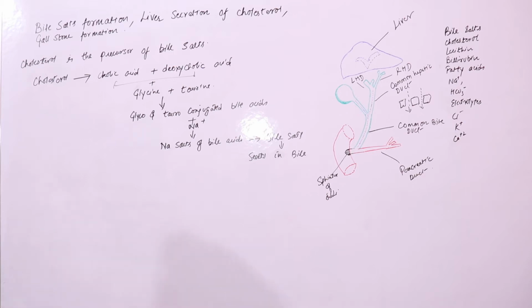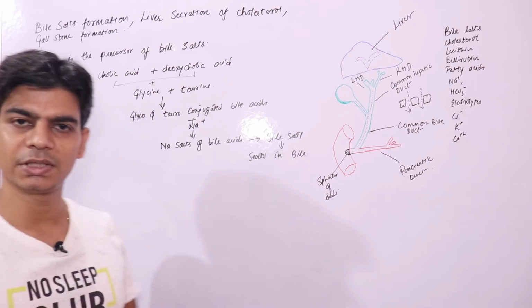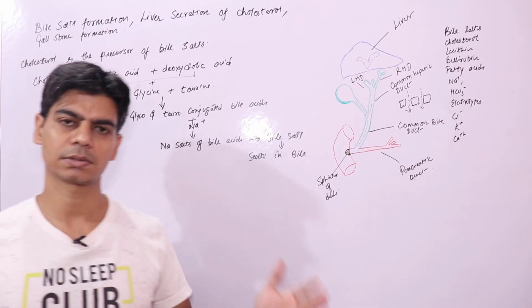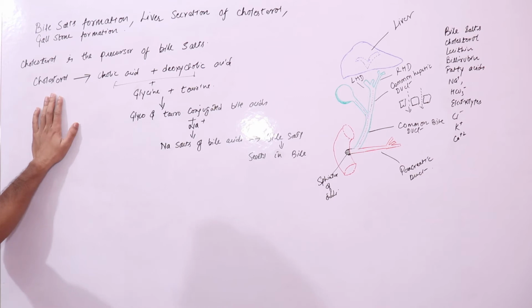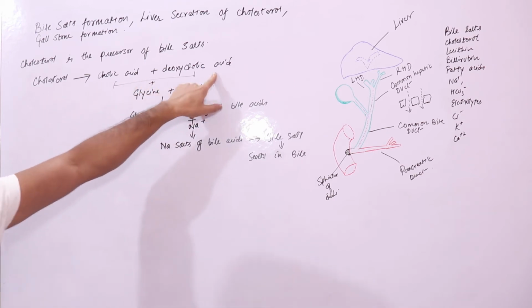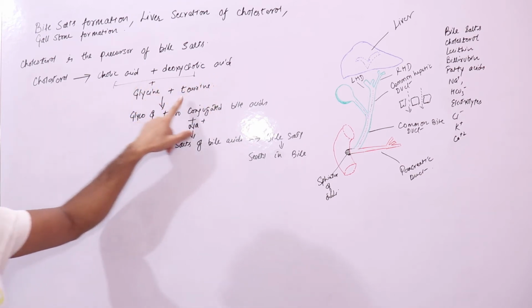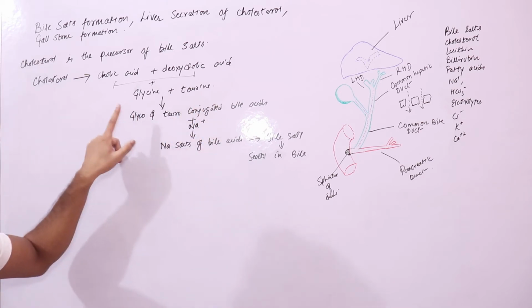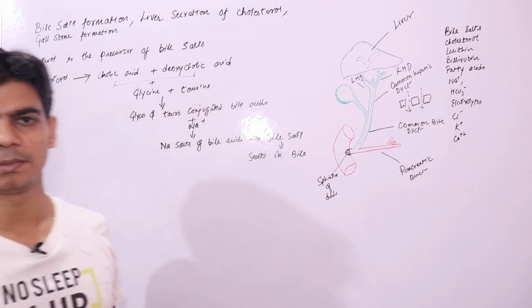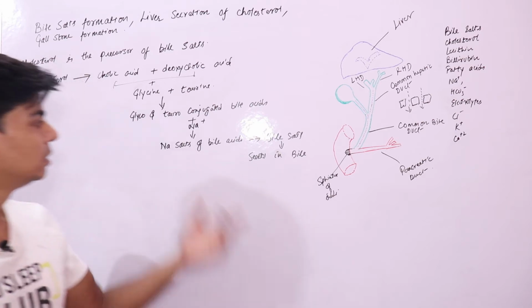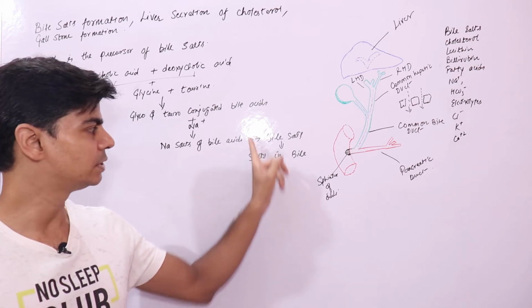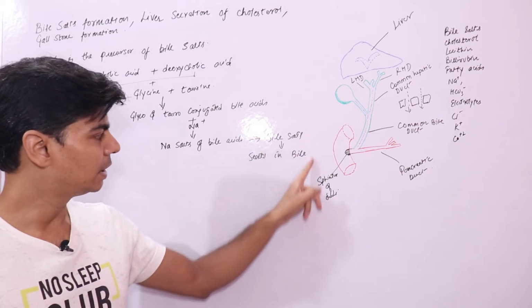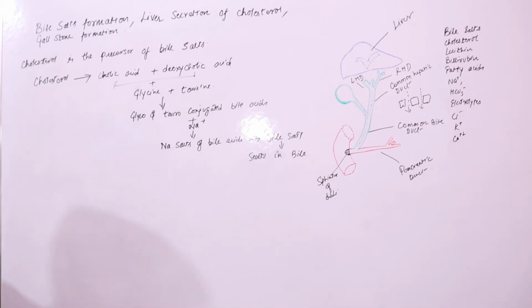I'll repeat quickly. Bile salts are made from cholesterol. Cholesterol is a tetracyclic ring, and it has a side chain. Cholesterol will first change into cholic acid and deoxycholic acid, which will react with glycine and some little taurine to form glyco and tauro conjugated bile acids. Since these are acids, they will react with sodium to form sodium salts of bile acids, which are bile salts, and they are secreted in bile. This is how bile salts are formed.